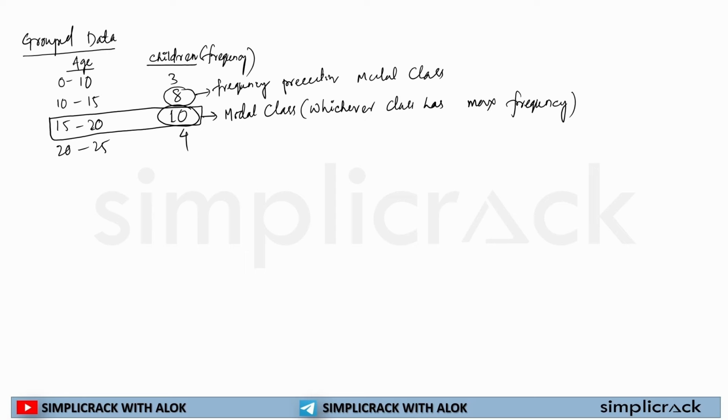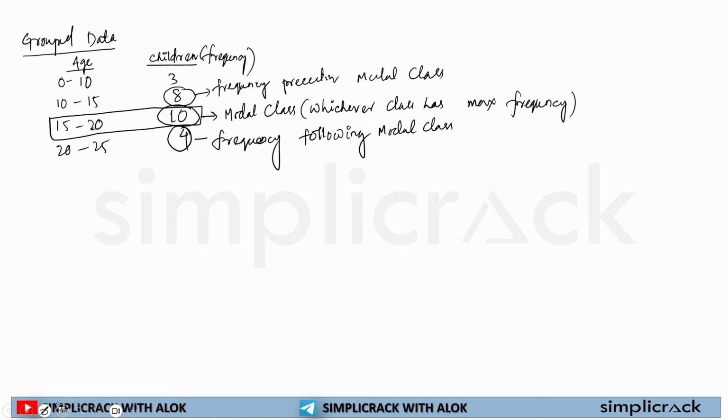In median, we used to check cumulative frequency, but here we'll only check the frequency preceding the modal class, and this will be known as Fp. And the frequency following the modal class. I hope this is really simple and easier for you.